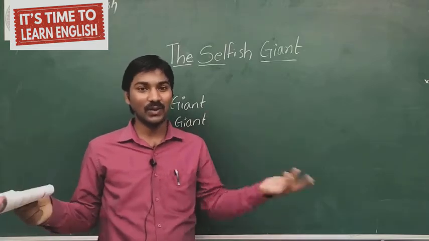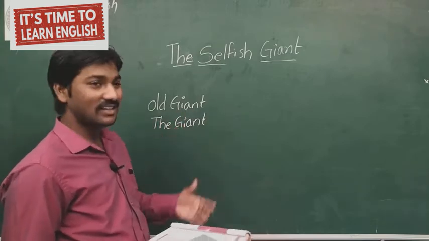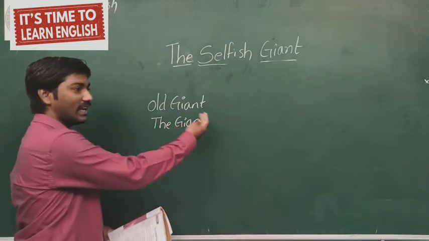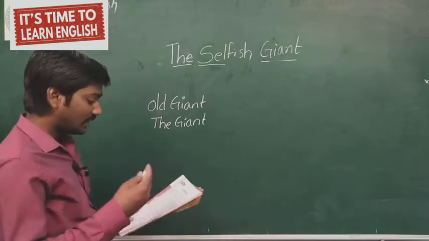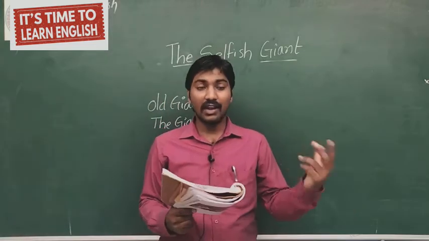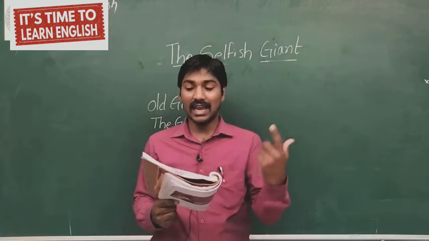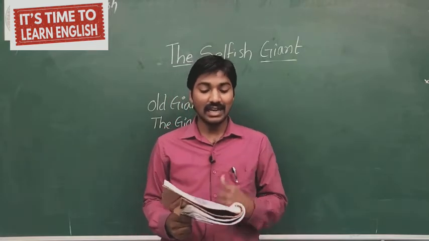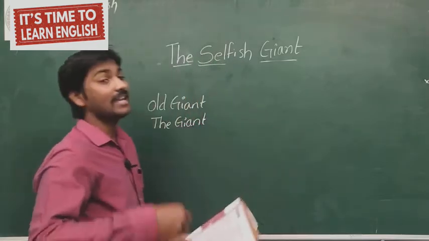One person will act like two. The same here, the person is one and the characters are two. The giant and the old giant refer to the same character. The giant is a selfish character, whereas the old giant is a changed and kind character.